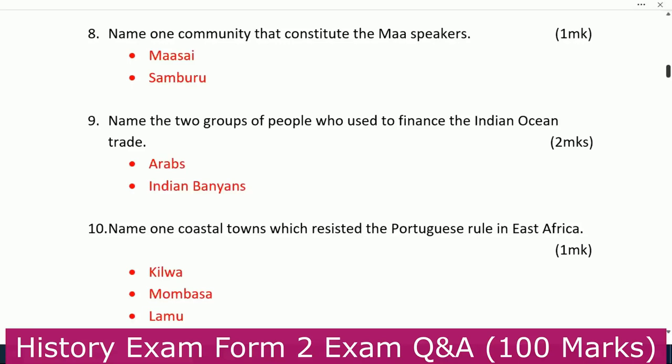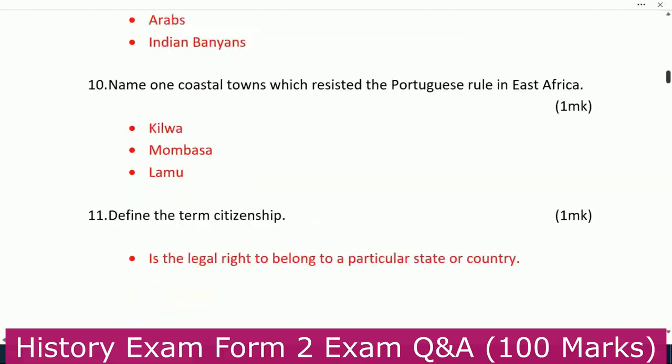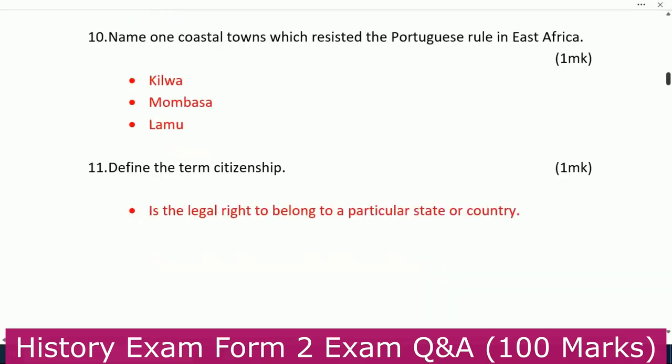Number 9, name the 2 groups of people who used to finance the Indian Ocean trade. And this one is very critical. That one is Arabs. Number 2 is Indian Banyans. Number 10, name 1 coastal town which resisted the Portuguese rule in East Africa. We have Kilwa, we have Mombasa, and then Lamu.